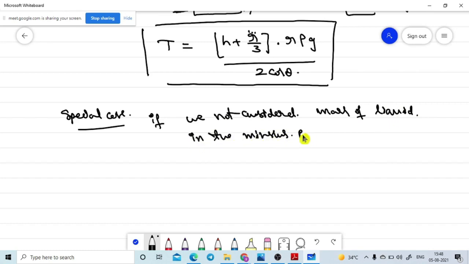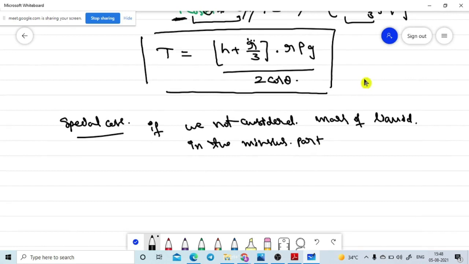If we are not considering the meniscus part, which part will vanish? Will you please look at this one? Meniscus volume is not taken. Which part will vanish?